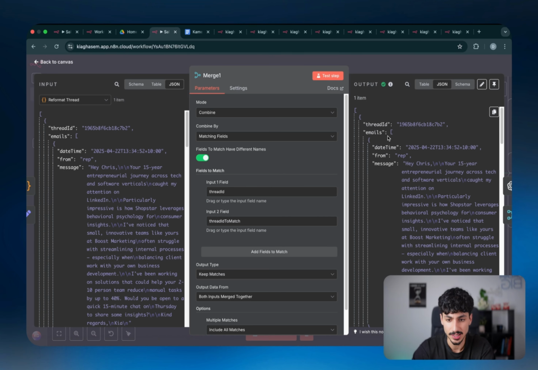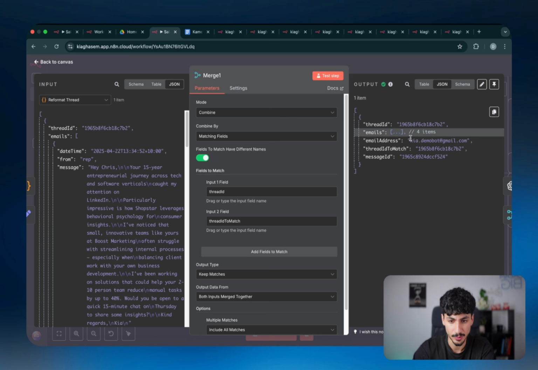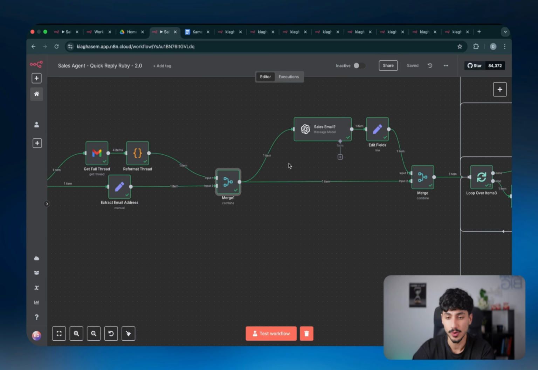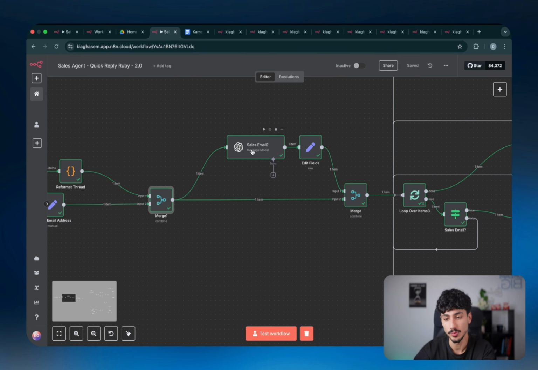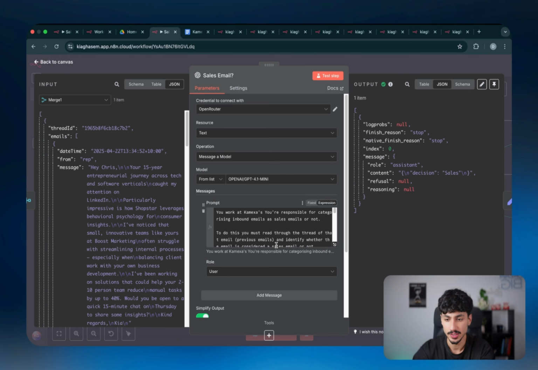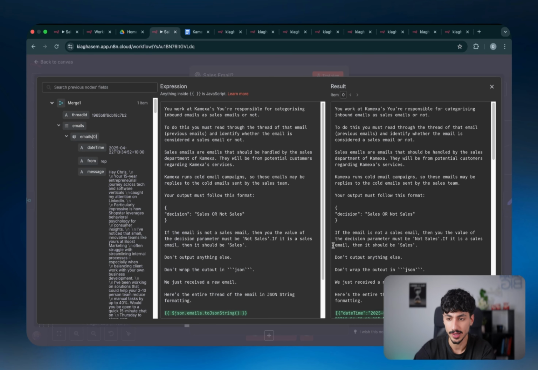Now, as you guys can see, in the output, we not only have the emails, but we also have the email address, the thread ID to match, and also the message ID. So realistically over here as well, you guys don't have to do anything, but I just wanted to explain what we've built out here to get the actual data that we require to be passed on to the AI agents. So then moving on, what we're actually doing is we're checking to see whether it's a sales email or not. Now this one's a super simple prompt that I've written out inside OpenAI.